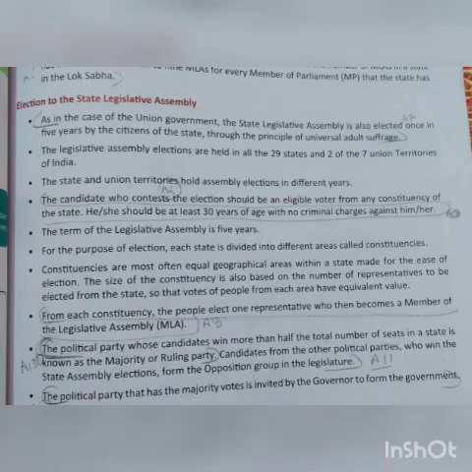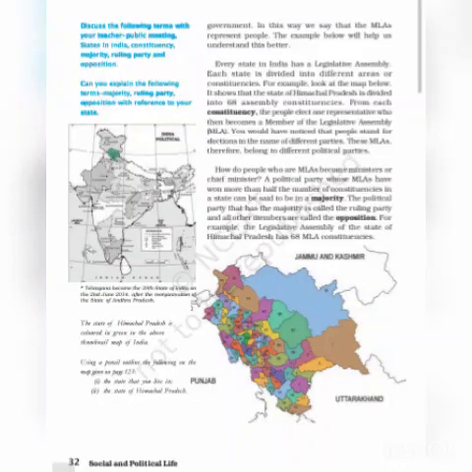Then, about the other members of the state legislative assembly, here comes the MLA, whom we have already discussed. Now if we talk about elections, let's take an example. Just look at the map. It shows that the state of Himachal Pradesh is divided into 68 assembly constituencies.